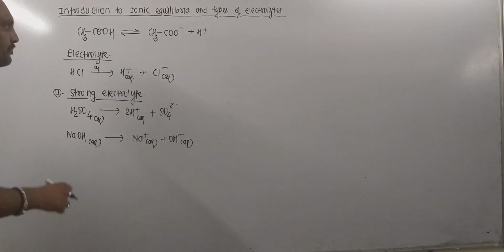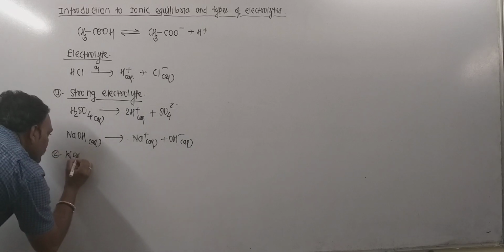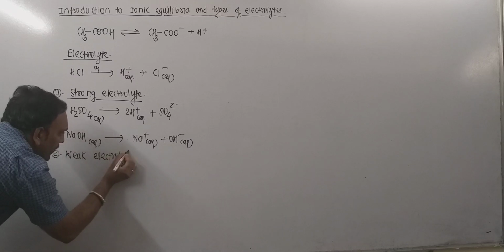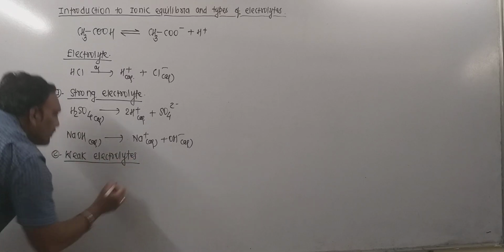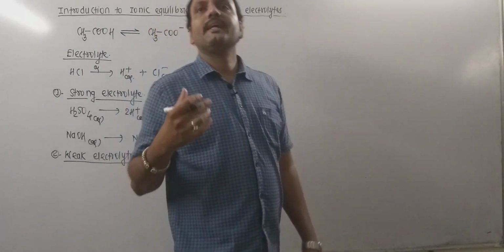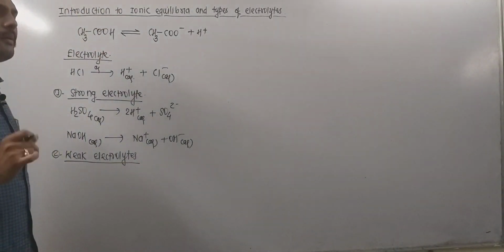On the other hand, another big thing is the weak electrolyte. As the name indicates, weak electrolytes are dissociated in a feeble manner. Weak electrolytes are not dissociated or ionized completely. They are dissociated feebly, producing a smaller number of ions.